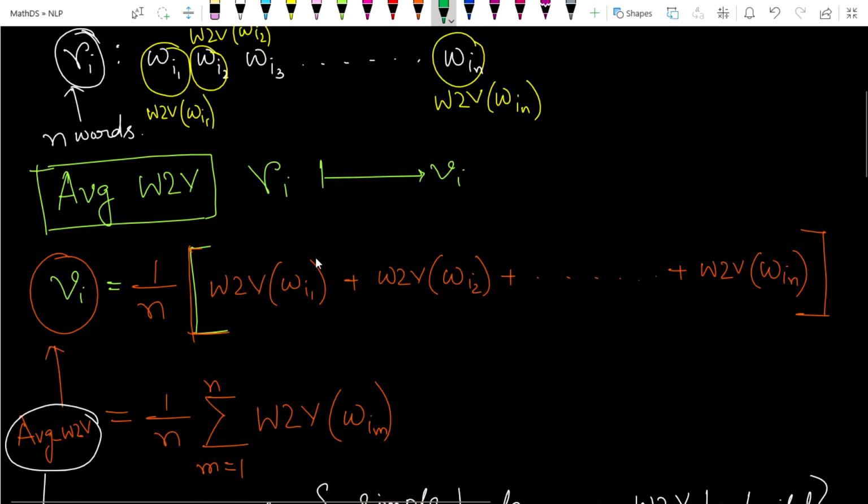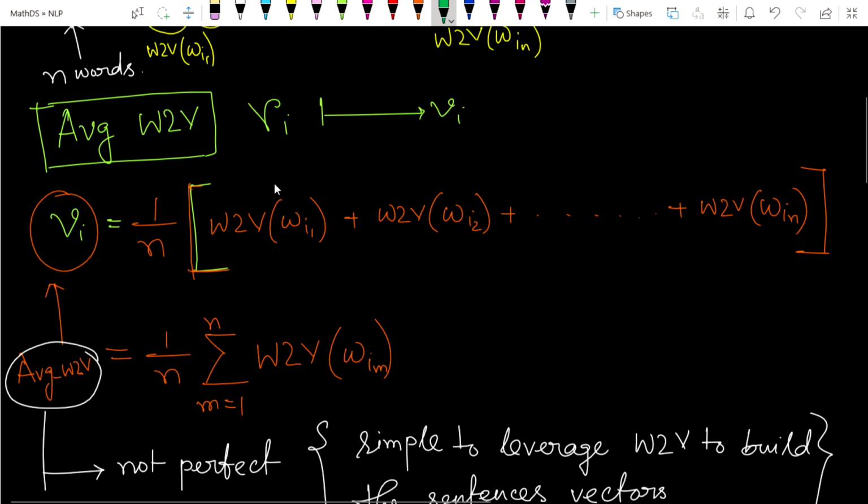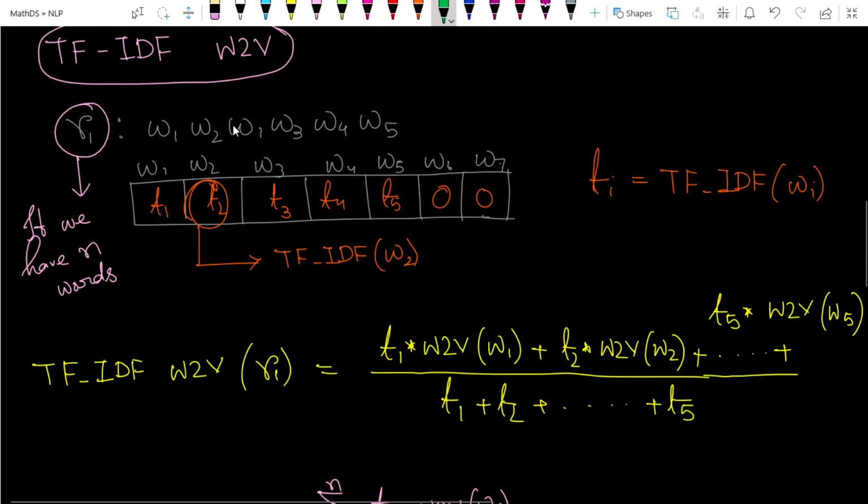The average Word2Vec gives the same weightage to each word in a particular sentence, but the TF-IDF weighted Word2Vec gives importance according to the TF-IDF value.